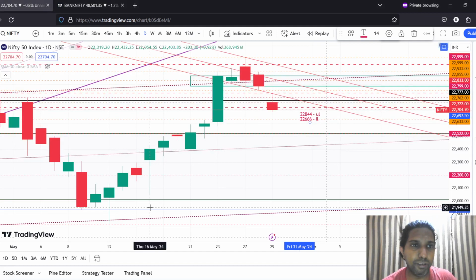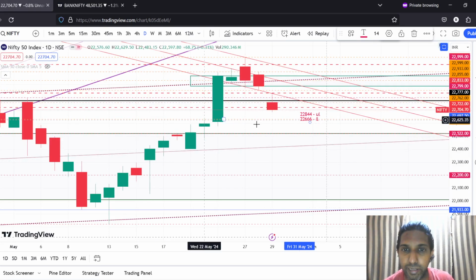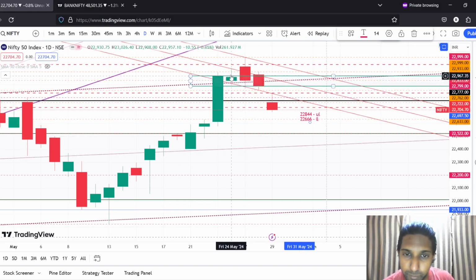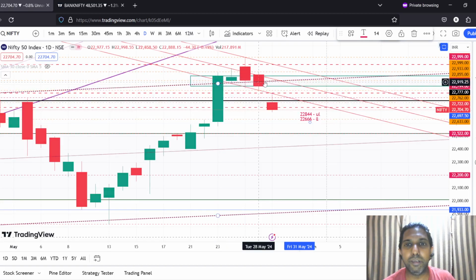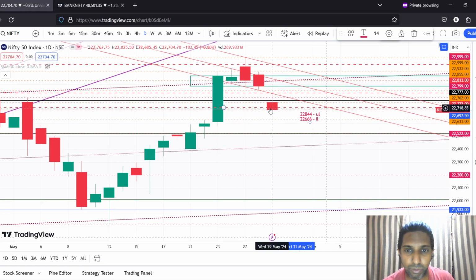So what I'm sharing with you right now is a Nifty spot chart on a daily time frame, and as you can see here, yesterday we had talked about this particular channel. The price was following this channel, and unfortunately today it opened way below the channel and also below the support which we were looking at, right?